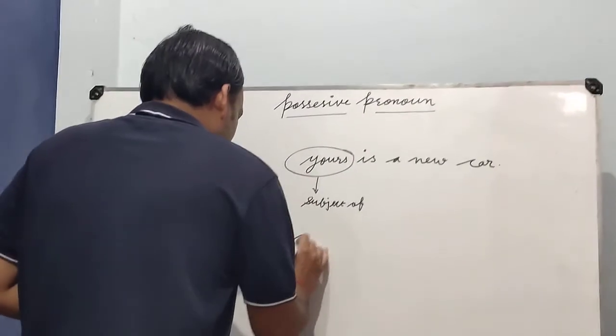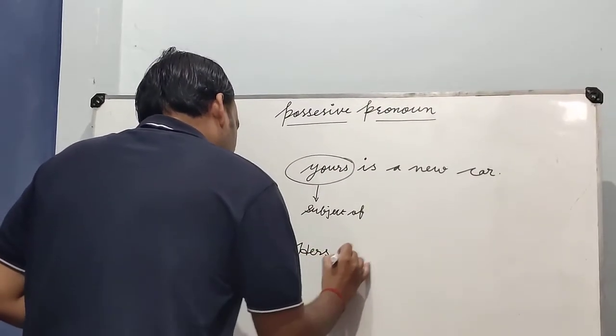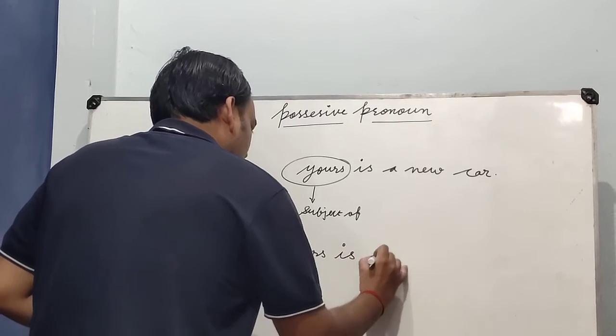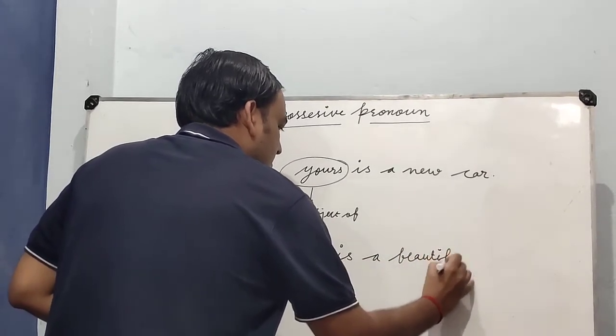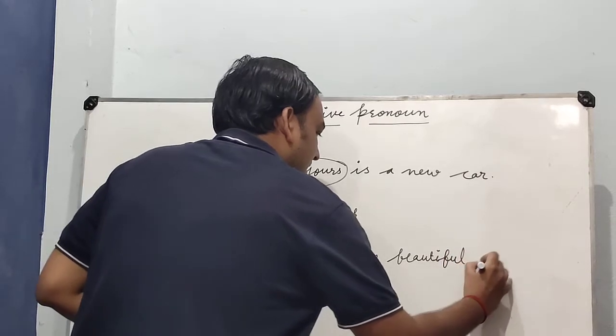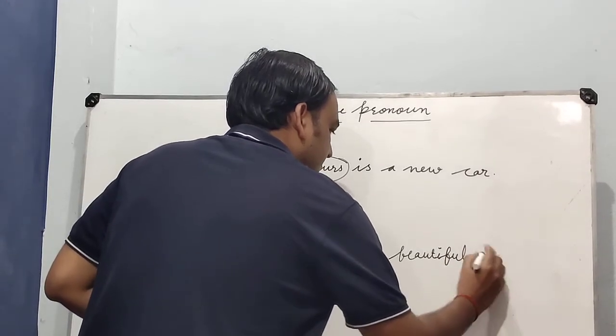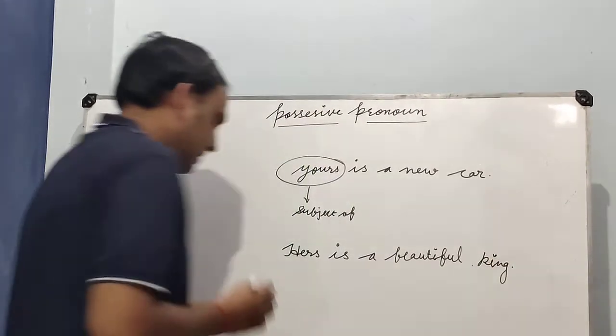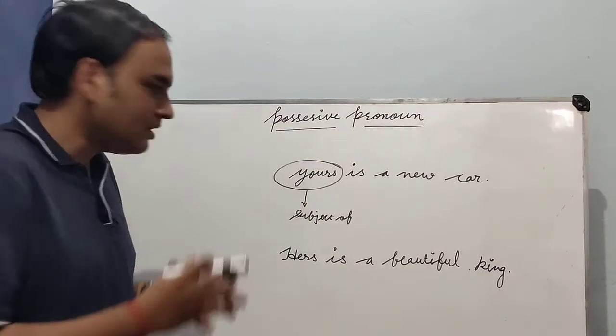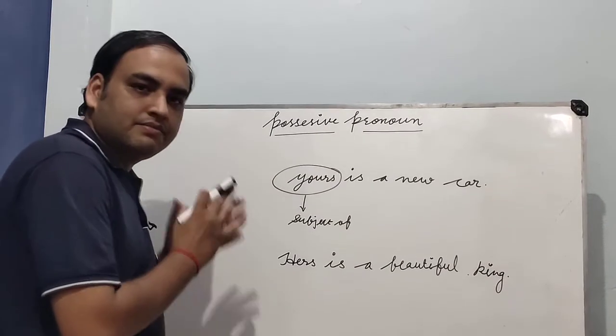Next is, hers is a beautiful ring. A lady has a ring and it is very beautiful.